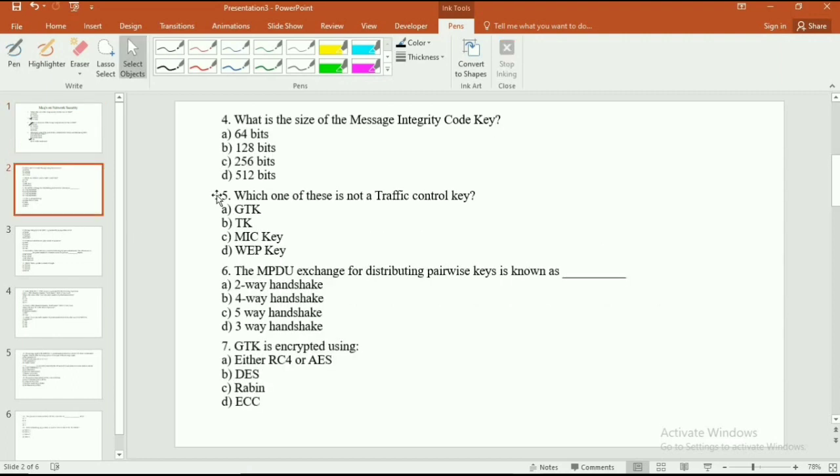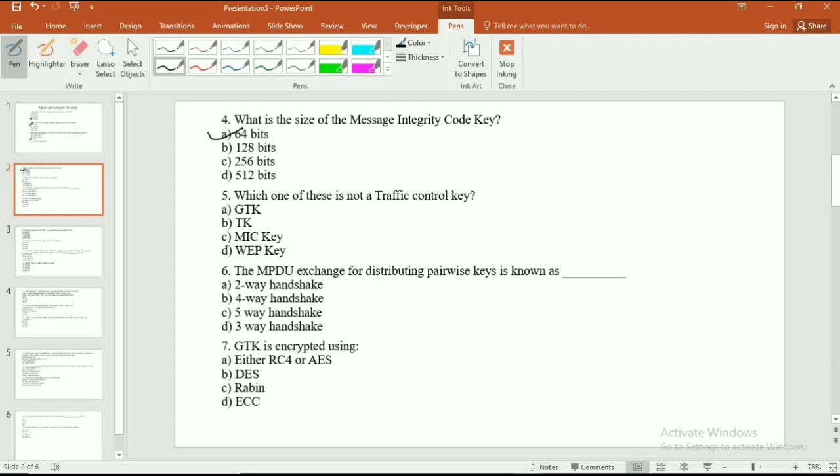Now the next question is, what is the size of the message integrity code key? Options are: option A 64 bits, option B 128 bits, option C 256 bits, and option D 512 bits. This is the correct answer of 64 bits.